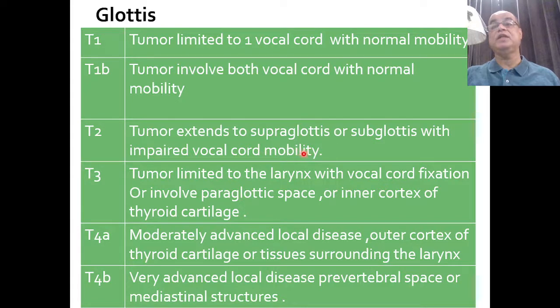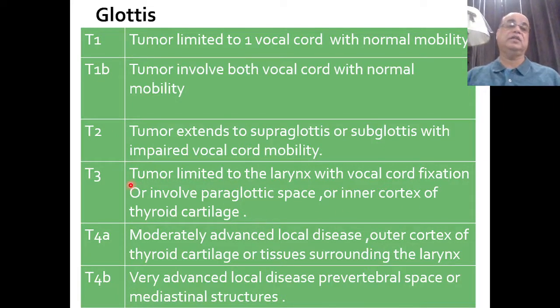That is, the vocal cord is not fully fixed, still some mobility is there, then it is T2.